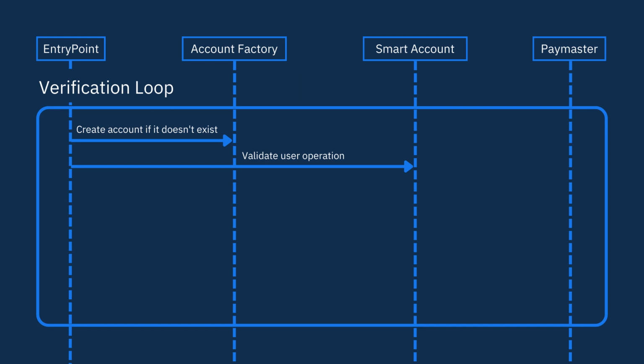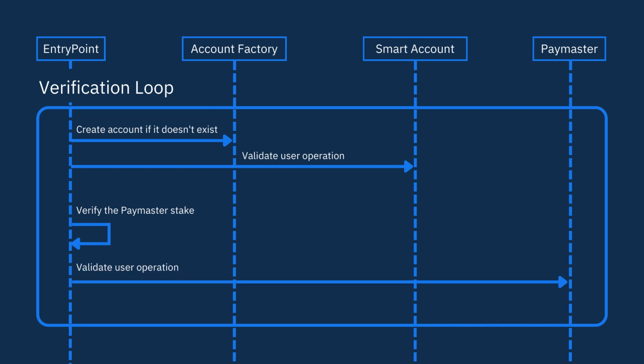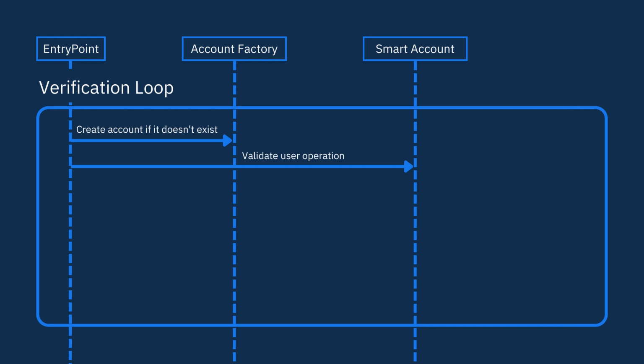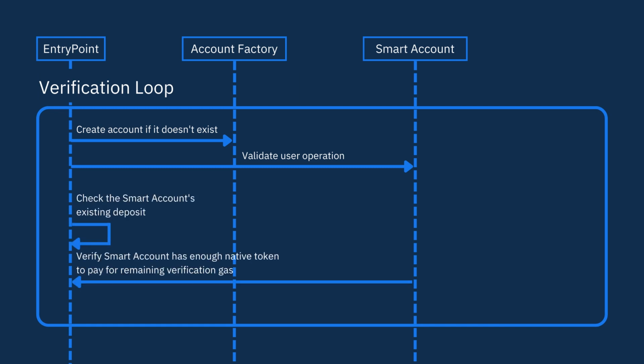Now, if a paymaster is used because the paymaster and data field in the user operation is not empty, the entry point will also check that the paymaster has sufficient stake in the entry point contract and agrees to sponsor the transaction. If there is no paymaster and data, the entry point will check that the sender has enough native token to pay the transaction. So that was the verification phase.